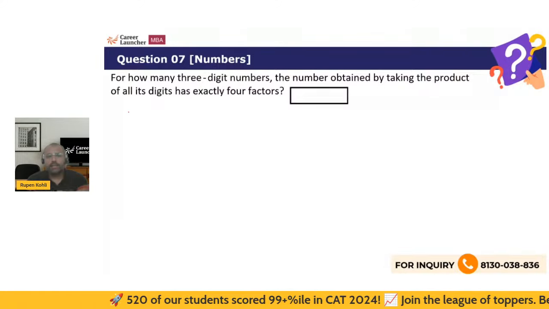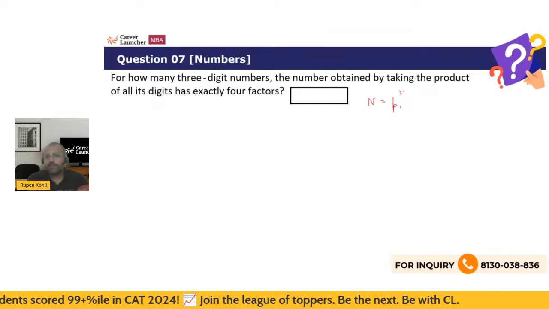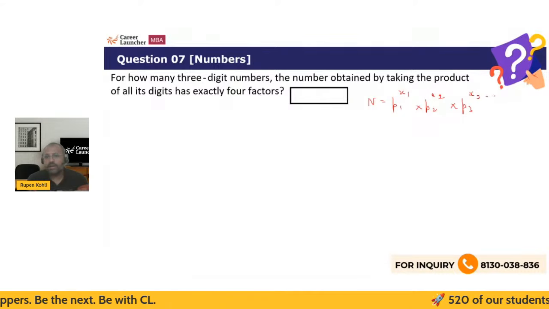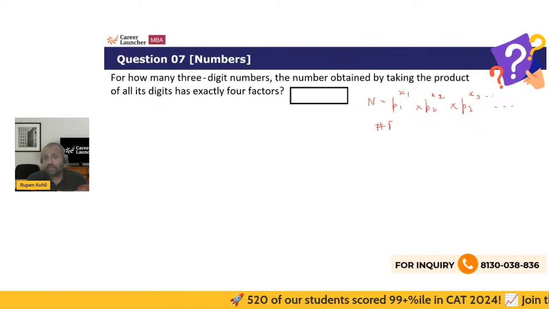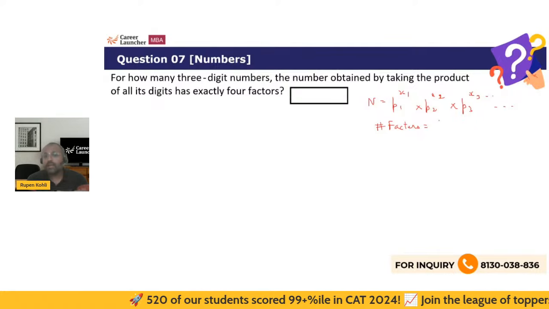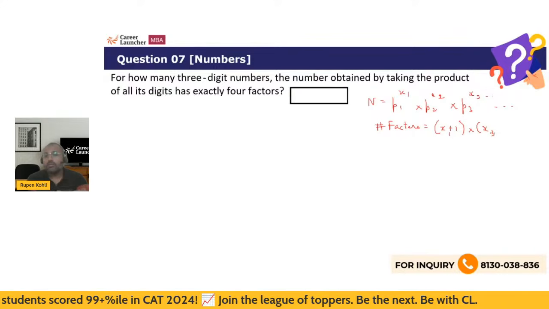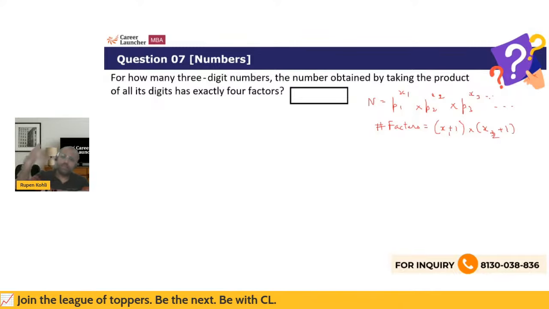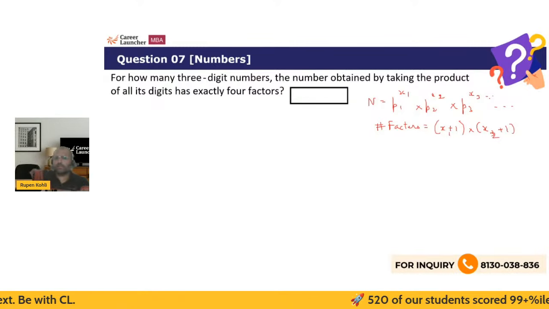Which means if a number n in its prime factorized form is written as p1 power x1 into p2 power x2 into p3 power x3 and so on, where p1, p2, p3 are primes and x1, x2, x3 are the respective powers, then the total number of factors of the number is given by (x1 plus 1) into (x2 plus 1) into (x3 plus 1) and so on. As many primes you have, as many terms you will need. If there are 7 primes, then you will go on until x7 plus 1.